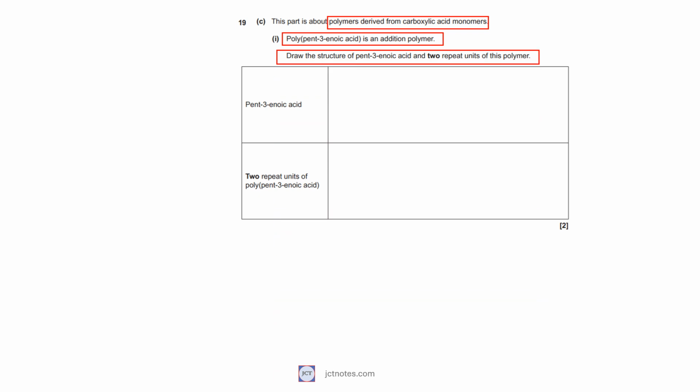From the name of the acid, pent-3-enoic acid, we know that it is going to be 5 carbon units, with a carboxylic carbon in the first carbon and a double bond in the third carbon. The rest is going to be filled with hydrogen atoms. We can write the pent-3-enoic acid as.